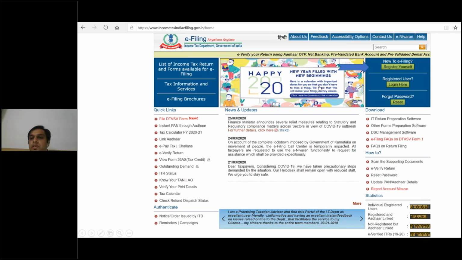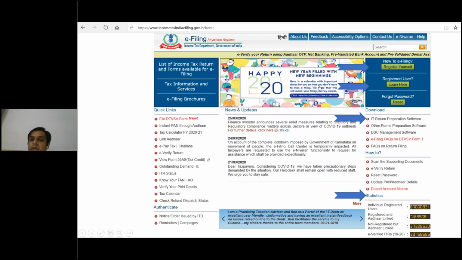And the first option is Register Yourself. Second is Login. Here there are Downloads, and there you will get IT return preparation, all the forms for income tax return filings, either by chartered accountants, ITRs, other schemas, Java utility, all the basic infrastructure, whatever you require for filing of the income tax returns, there you will be getting.